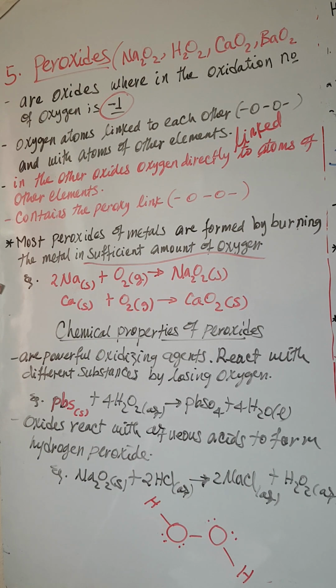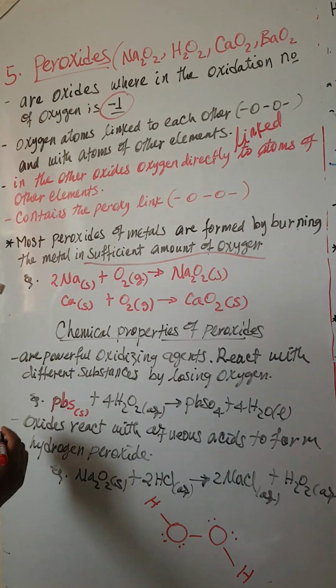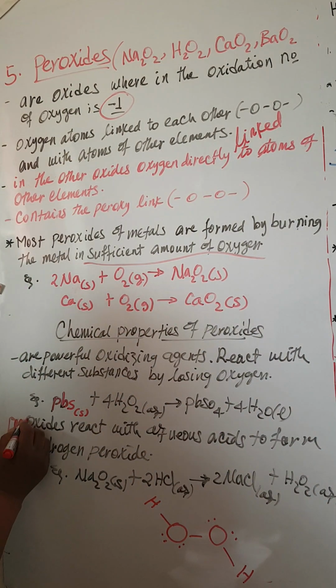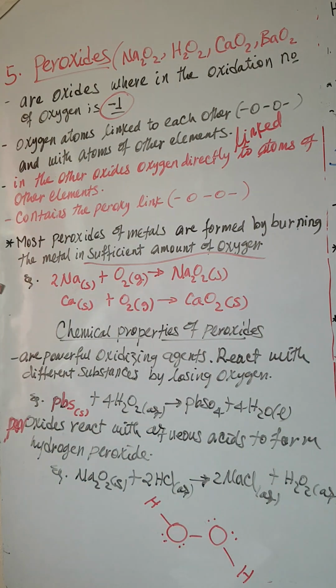And peroxides react with aqueous acids to form hydrogen peroxide. Here we have sodium peroxide.